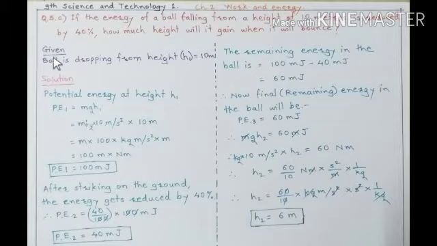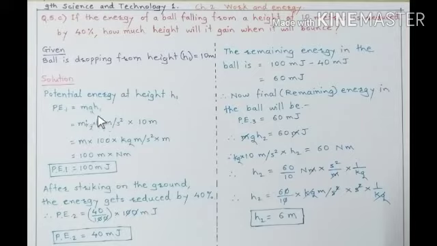The given information is that the ball is dropping from height h1, and that height is given as 10 meters. Solution: potential energy at height h1, Pe1, is equal to m g h1. Here mass is not given, and that is not important either, because everywhere it will remain constant. Therefore it is equal to mass in kilogram into 10 meter per second square.